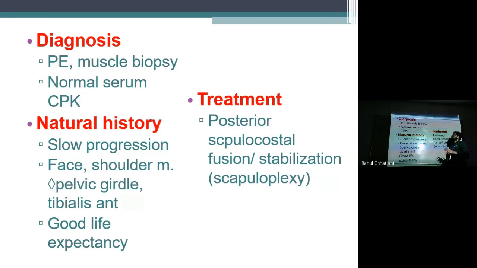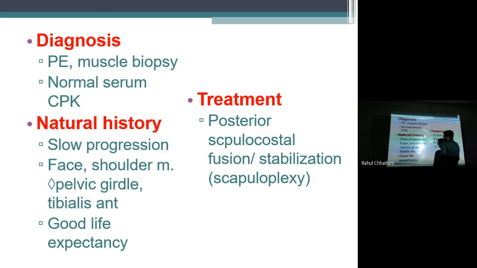It will be normal. Natural history: it is slow progression. It progresses very slowly. Face, shoulder, pelvic muscles, tibialis anterior, these are the main muscles to be affected. First is the face. We already saw the features of the face: transverse smile, no wrinkles. Also the patient will have shoulder involvement and tibialis anterior involvement. Although that is not part of the name facioscapulohumeral, some amount of tibialis anterior and pelvis will be affected in later stages. We already talked about this earlier: when the disease starts, it will be from the face and the shoulder region, but later on it can progress to other parts of the body also.